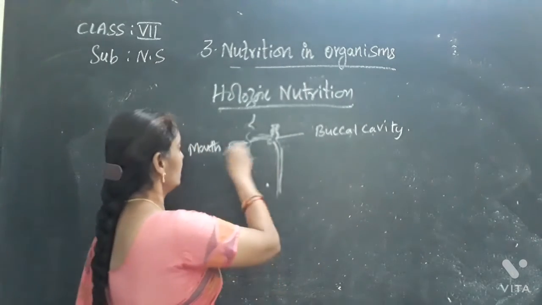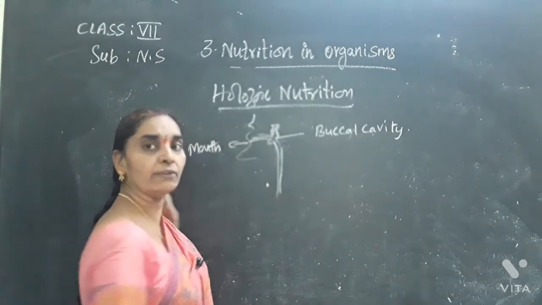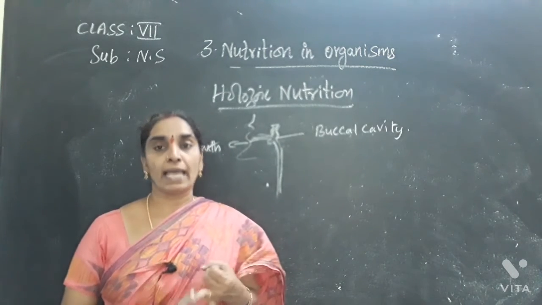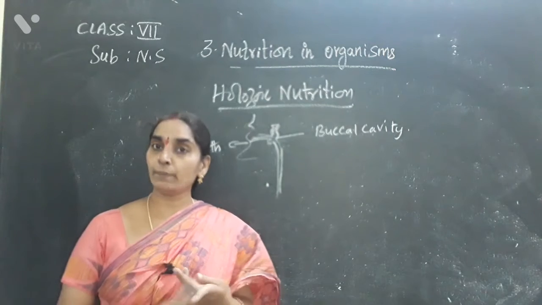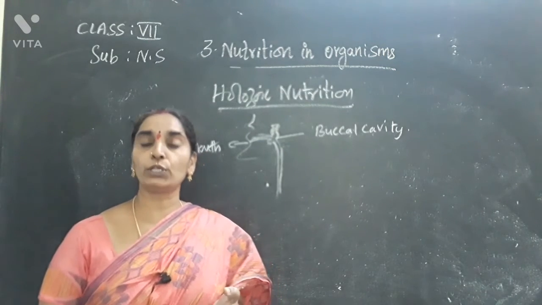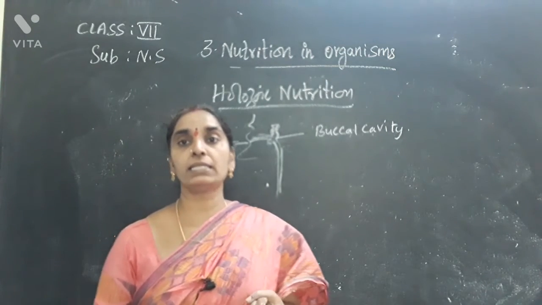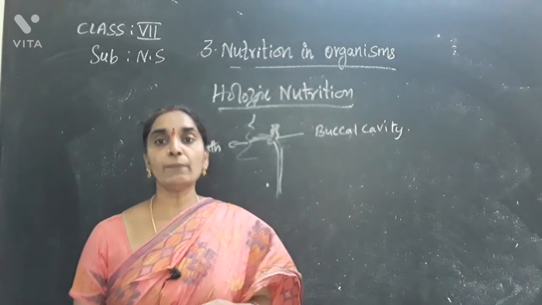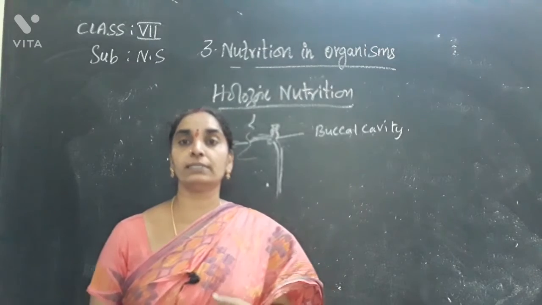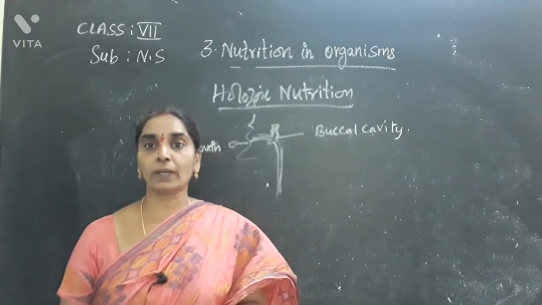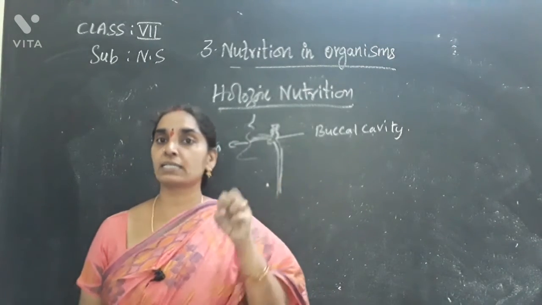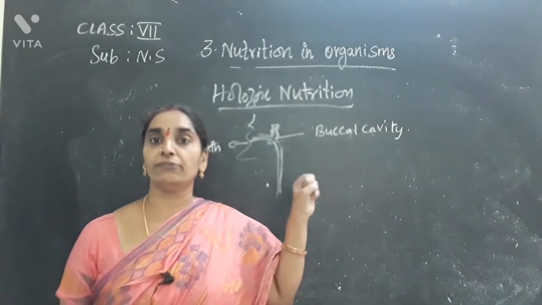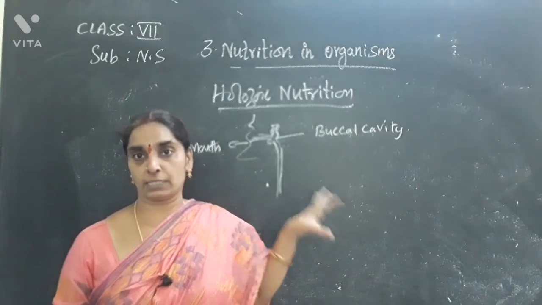Okay, and in the mouth you have 4 kinds of teeth. What are they? Incisors, canines, premolars and molars. Incisors help to bite the food. Canine teeth tear the food. Premolars and molars are helpful for grinding and crushing the food. In this manner the food is crushed and chewed well in the mouth, and in the buccal cavity the first part of digestion takes place.